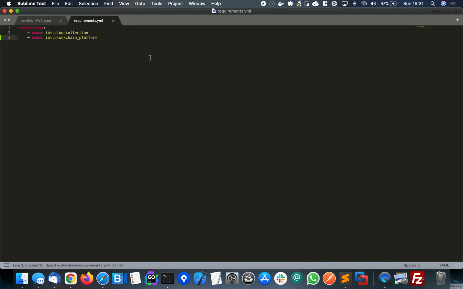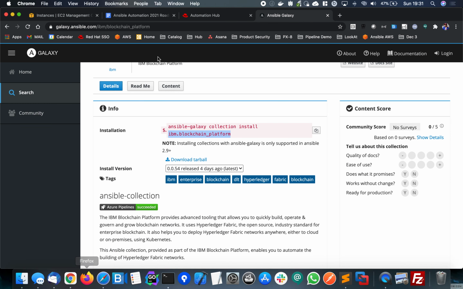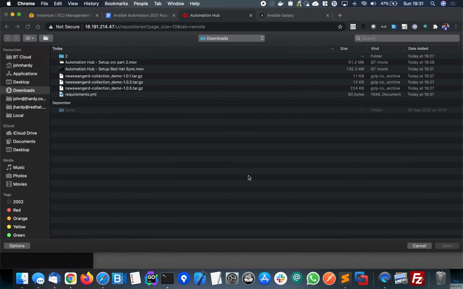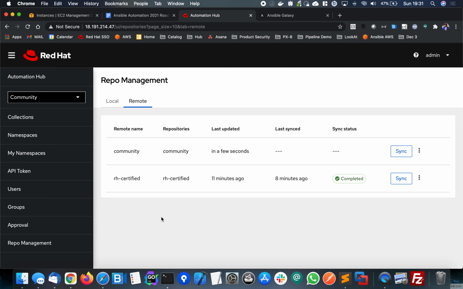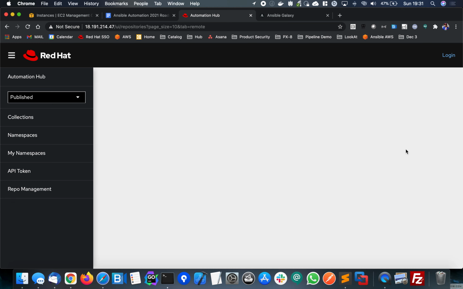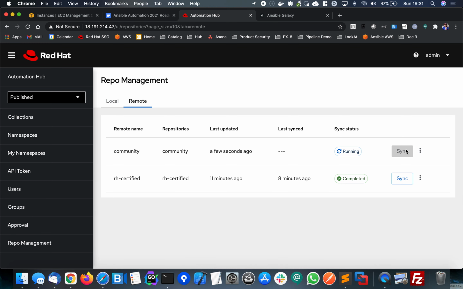I'll save the file. And then if we go back to our automation hub, we can choose browse. And our requirements YAML is just here. Click open. Click save. And then click sync. Okay, so that's running. It shouldn't take too long because there's only a couple of collections to do. And that's it complete. So in just maybe 10 or 15 seconds there, all completed.